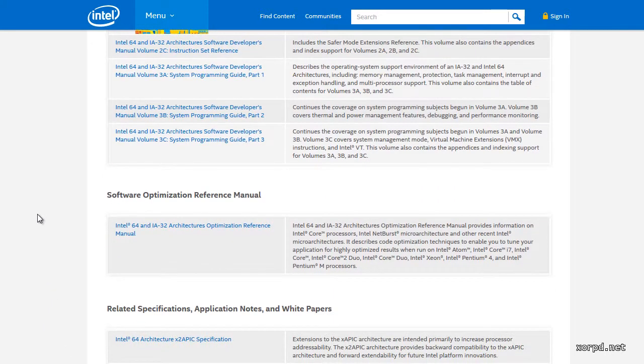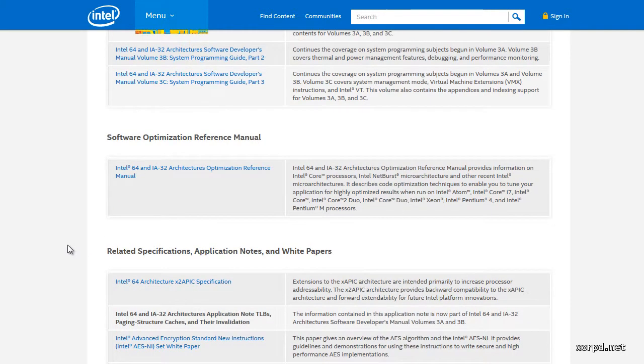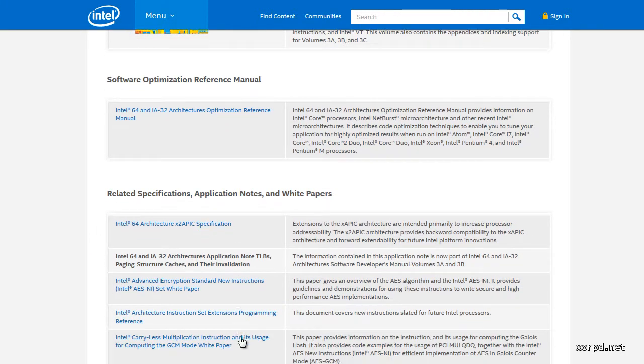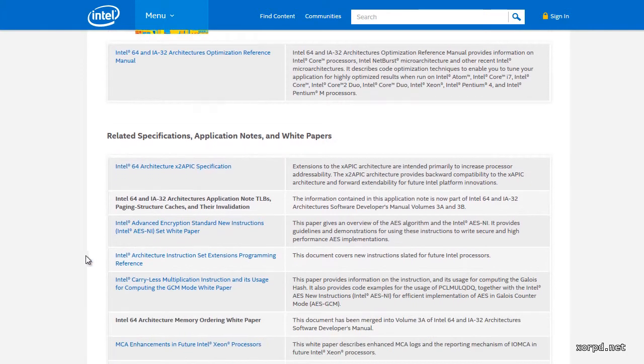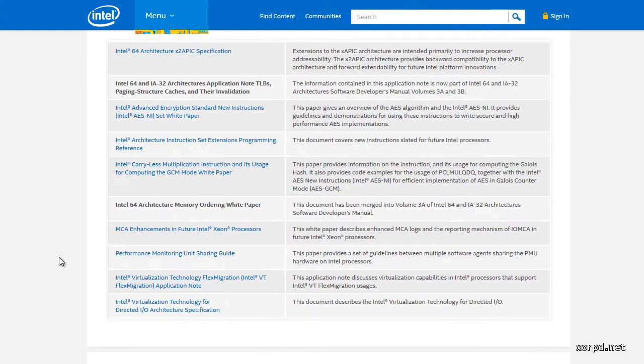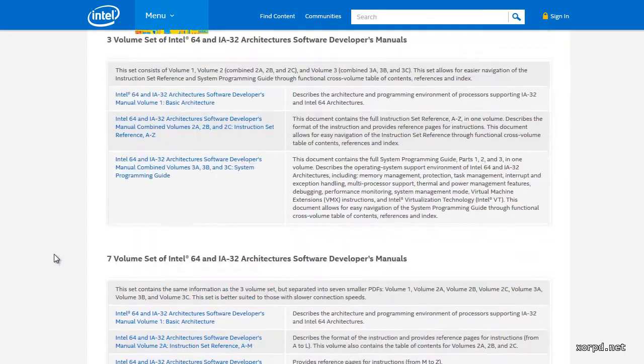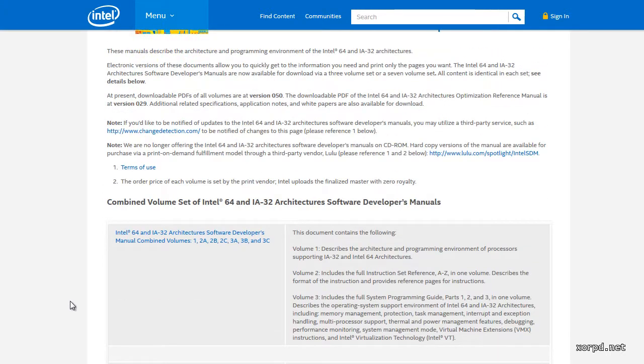Finally, there are some more manuals, for example, the Software Optimization Reference Manual, and also some other white papers about some newer technologies. We are going to download this manual, which contains most of what you are going to need at this point.